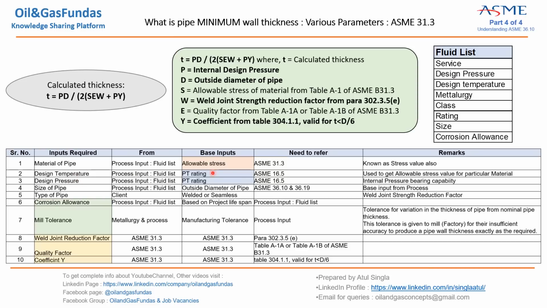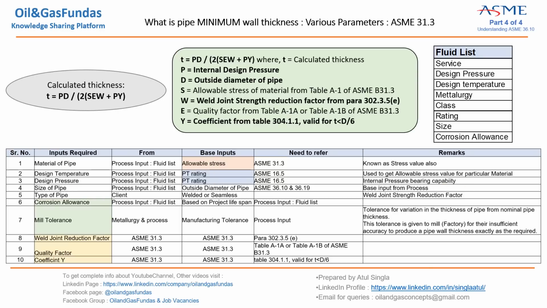This is a process input, and we are going to discuss in detail how we get the pressure P here from the PT rating, what the PT rating is, and how it is related to wall thickness. We are going to discuss that in this presentation. From where do we get B16.5? We have to refer to this standard to get the actual values of P, and we will also try to understand the relation between pressure and temperature with respect to B16.5. This is again used to get the allowable stress value for a particular material, and we'll get the internal pressure bearing capability.